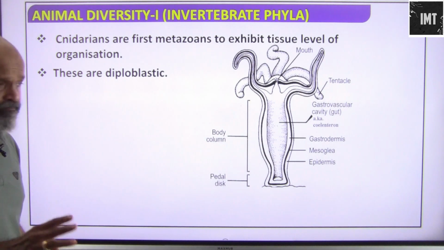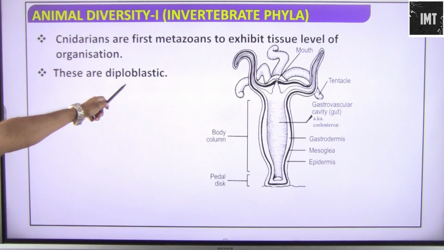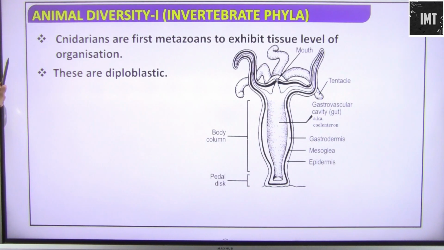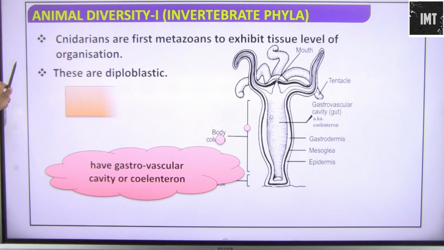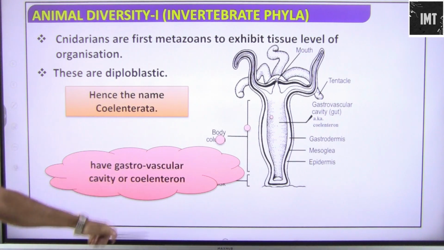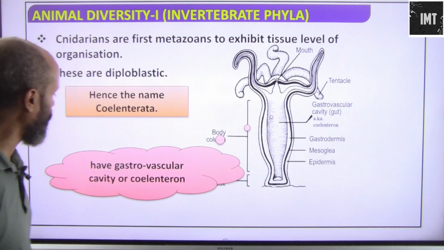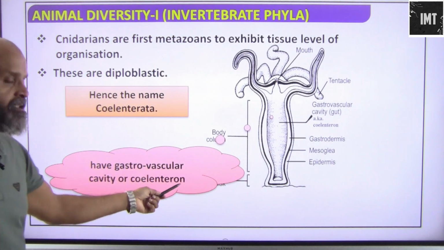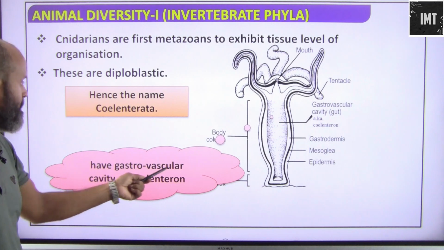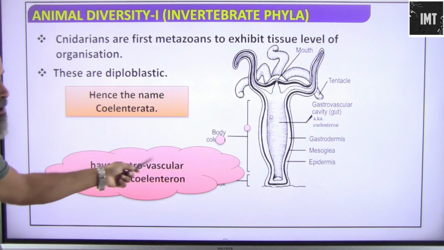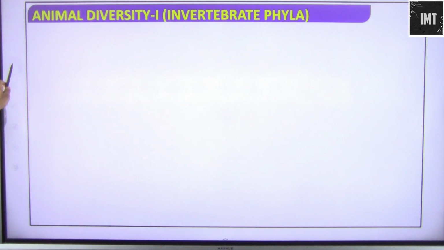We have seen diploblastic is basically made up of two layers. Okay, so they have gastrovascular cavity or coelenteron. So if you see, this cavity is there and this will be basically coelenteron, and that is the reason it's also known as Coelenterata. Hence the name Coelenterata. Okay, they have a gastrovascular cavity.